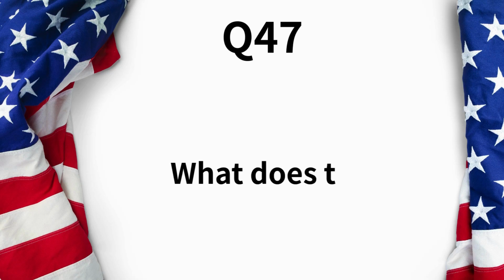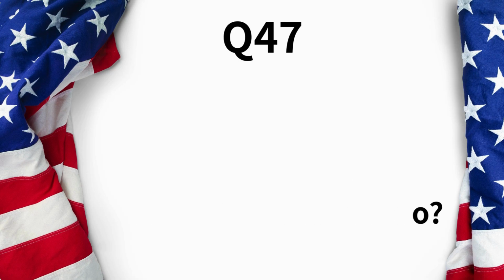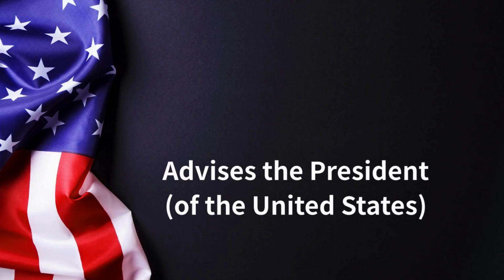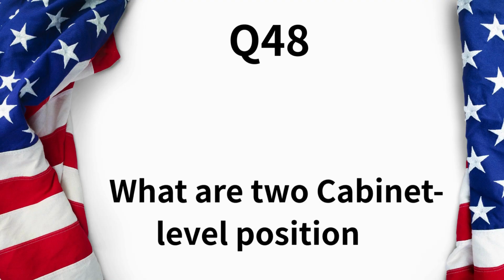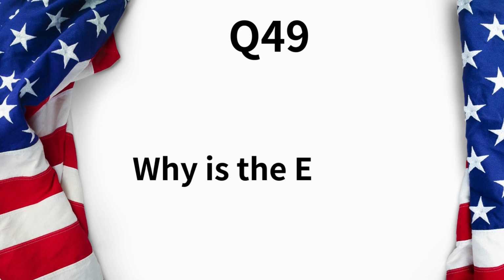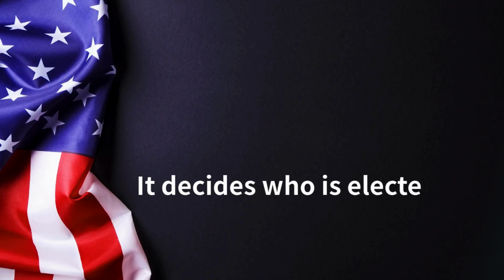What does the President's cabinet do? Advises the President. What are 2 cabinet-level positions? Attorney General and Vice President. Why is the Electoral College important? It decides who is elected president.